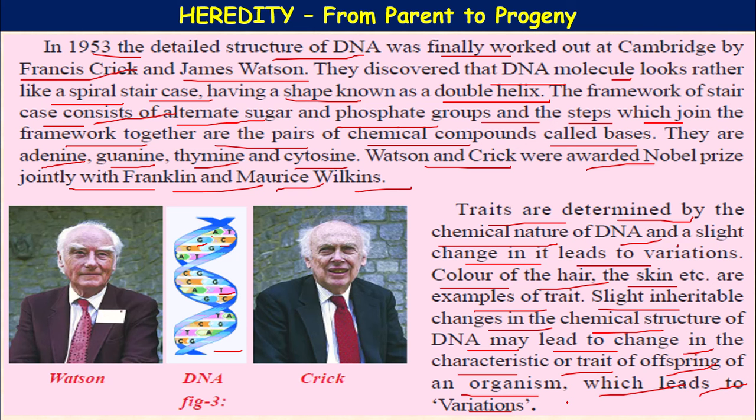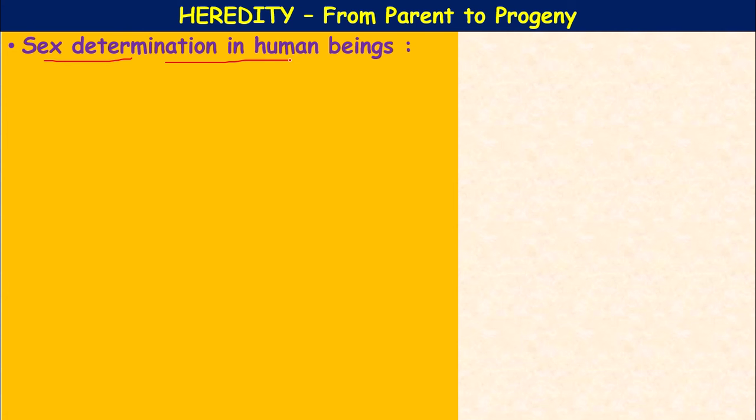So this is the brief explanation of the structure of DNA, which was explained in detail by Watson and Crick. What is the structure of DNA? Double helical structure. How can we define DNA? DNA is called the genetic material, deoxyribonucleic acid. Now, the sex determination in human beings, the important concept of this chapter.